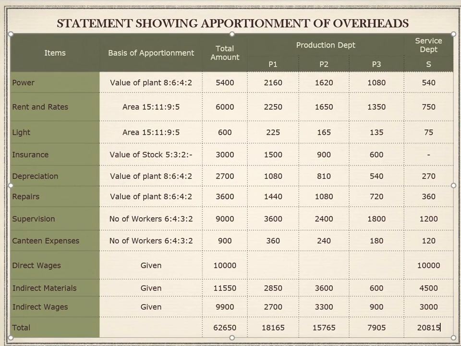If we total all the departments' amounts, we should get 62,650. Just for our reference, let us add 20,850 plus 7,905 plus 15,765 plus 18,165. We get the exact amount of 62,650 here. I hope this was clear. Thank you.